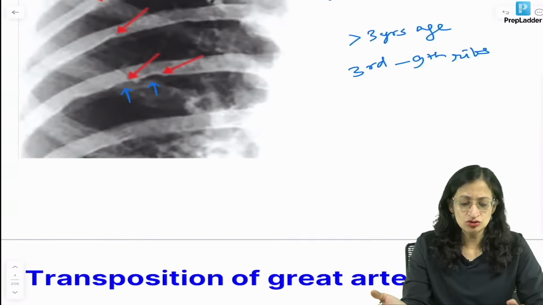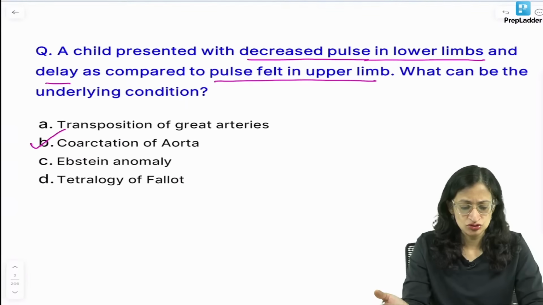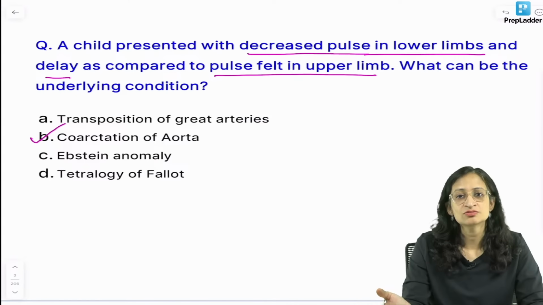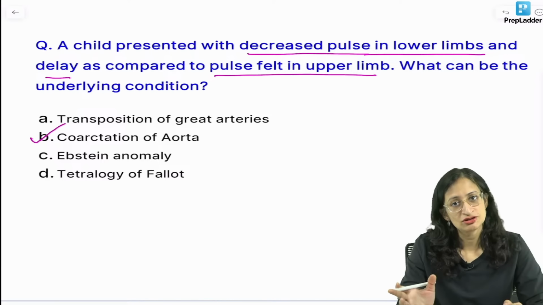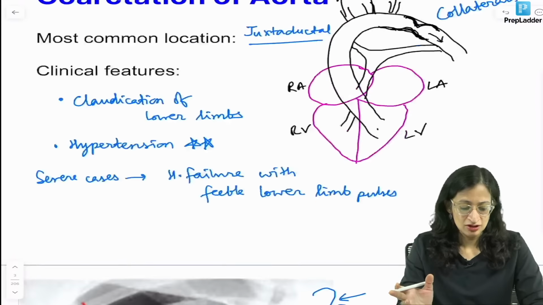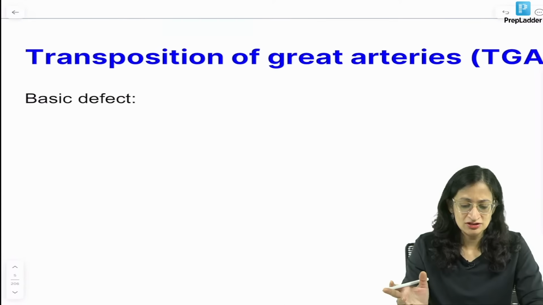Now, talking about the other options also. The other options are transposition of great arteries, Epstein anomaly, and tetralogy of Fallot, right? So let us talk a little bit about them also, because you can get questions related to them. So transposition of great arteries, what is the basic defect?